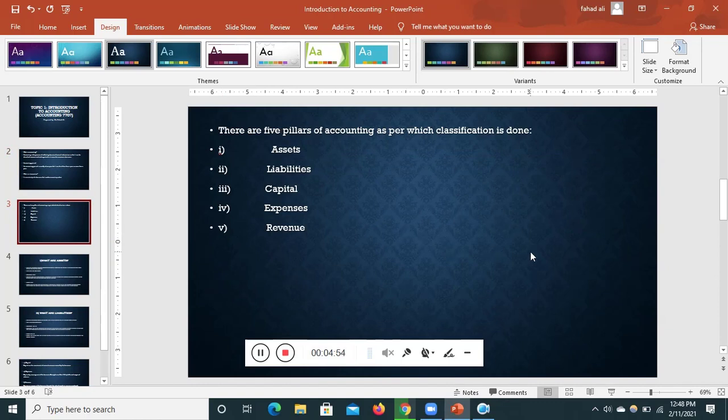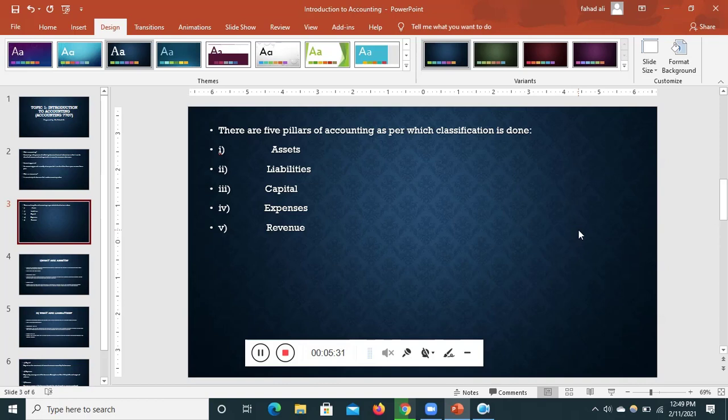There are 5 pillars of accounting as per which classification is done. I told you the definition of accounting involves classification, so classification is done on the 5 pillars of accounting. The 5 pillars of accounting are ALCER, an acronym used many times: assets, liabilities, capital, expenses and revenue. This is used time and again in our syllabus. The pillars of accounting are necessary to be learned by every student, because the whole of accounting is based on them.